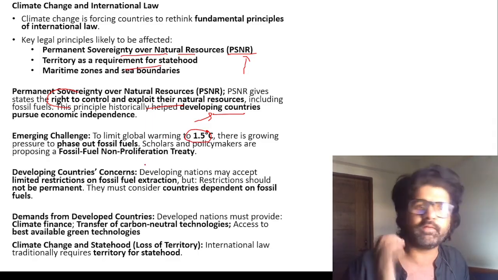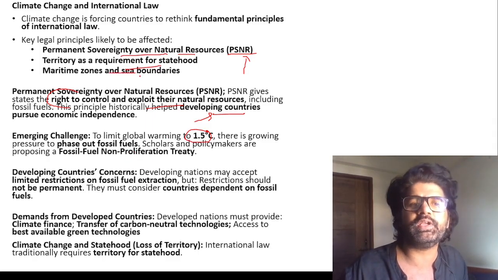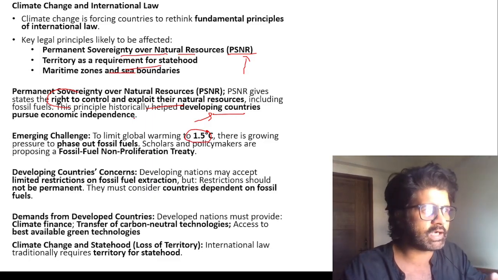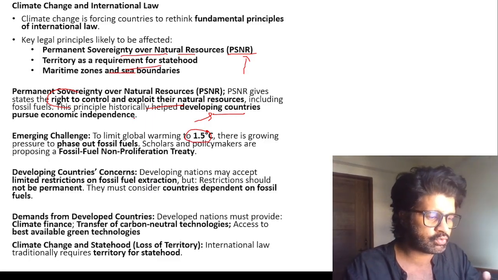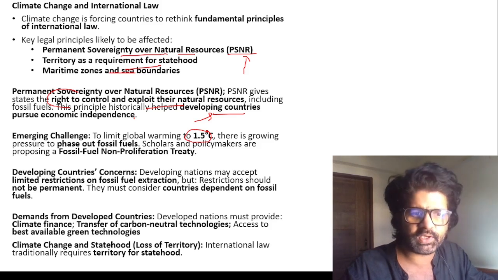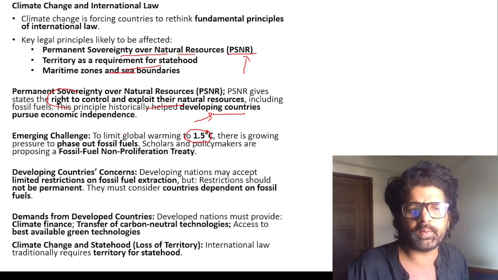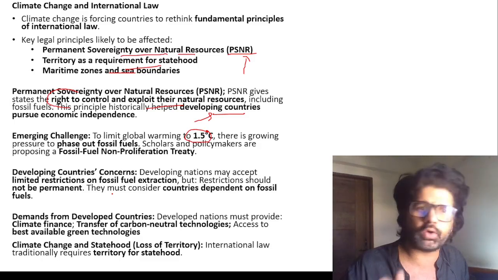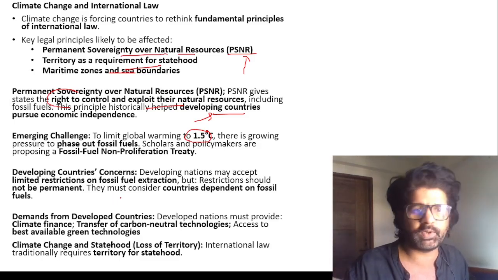So if they lose their territory, will they remain a nation? Maritime zone and sea boundaries. As more and more lands get submerged, the exclusive economic zone, contiguous zone, all these things will change, right? So how will you demarcate them? Should you maintain the status quo, or do you change these lines as submergence happens? So there are so many concerns.